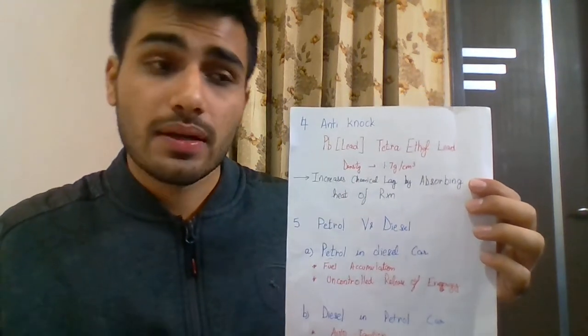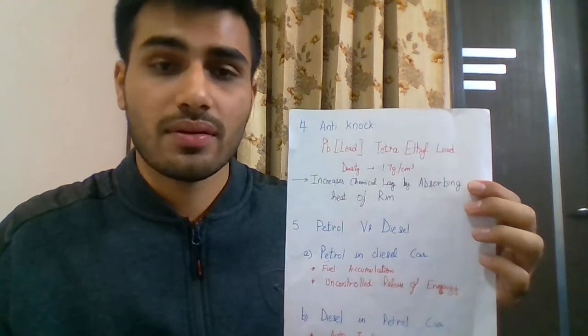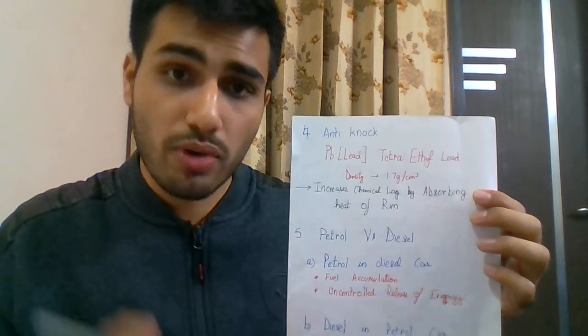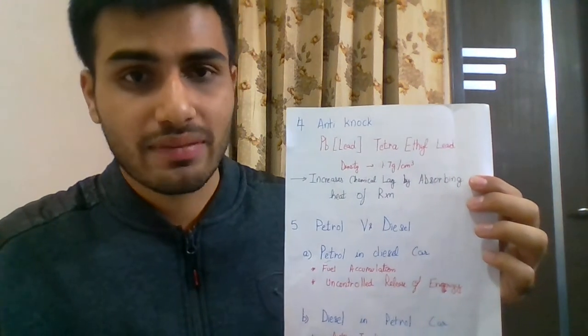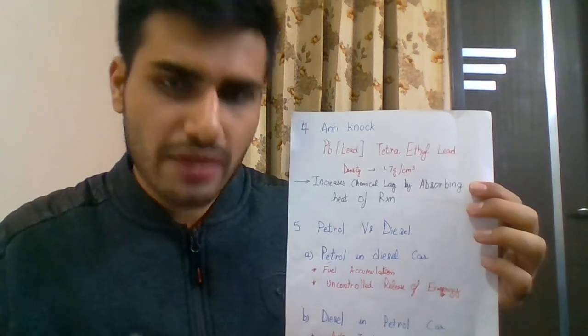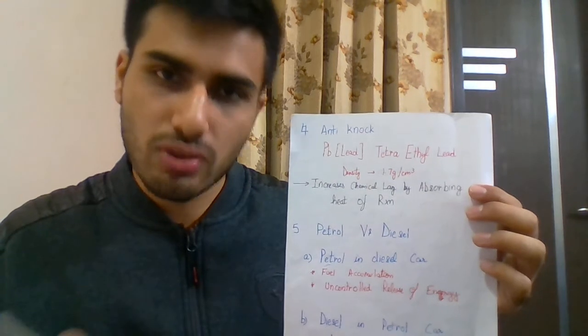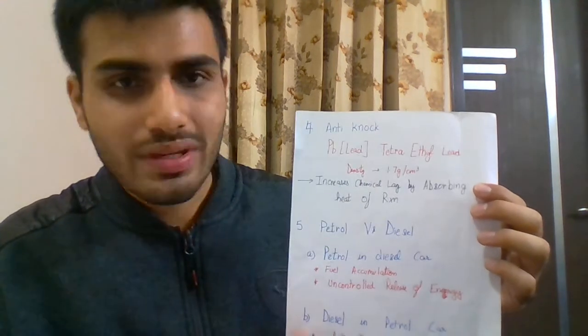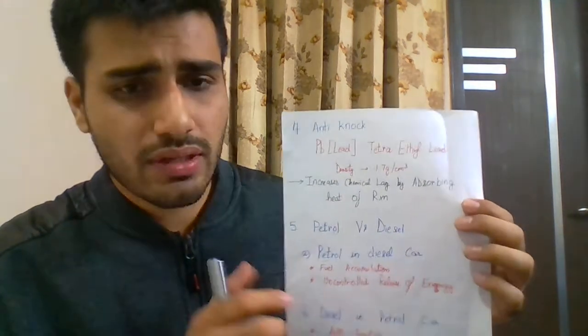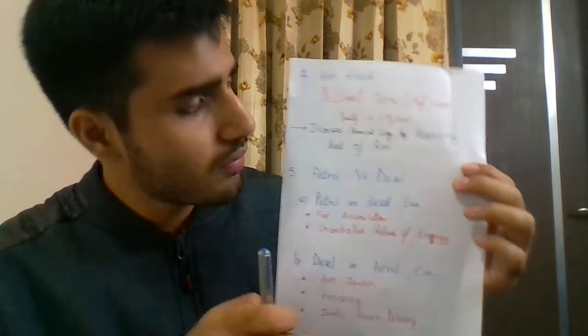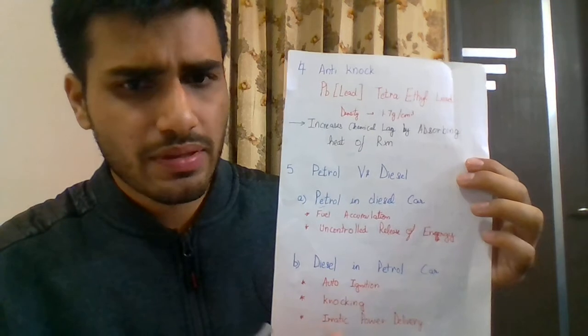But lead on the other hand has many harmful effects, as it is quite poisonous when inhaled by humans. So that is why the use of lead has been discontinued. In place of lead, there are other additives which are added to the fuel in order to increase their auto ignition temperature.